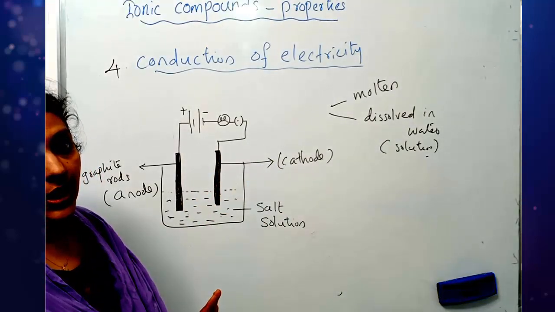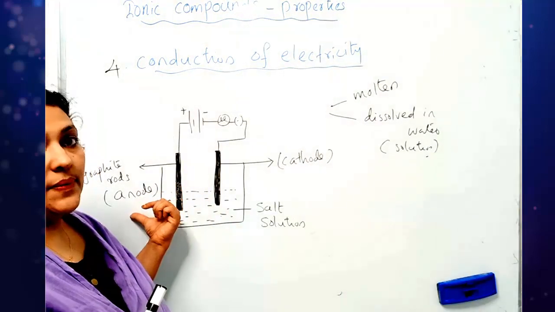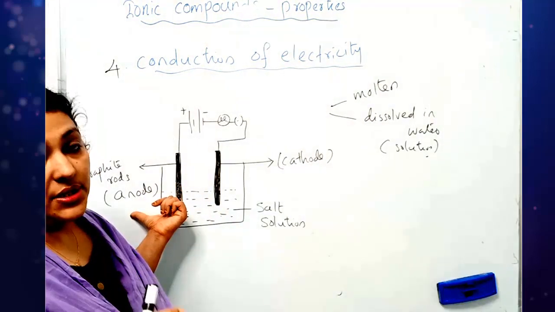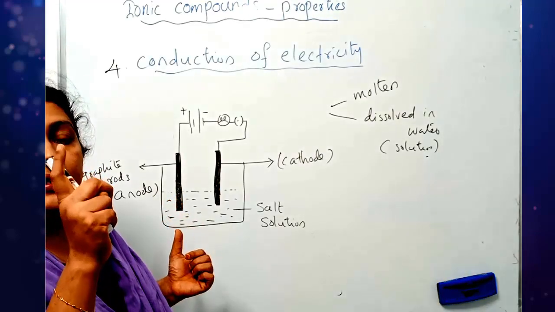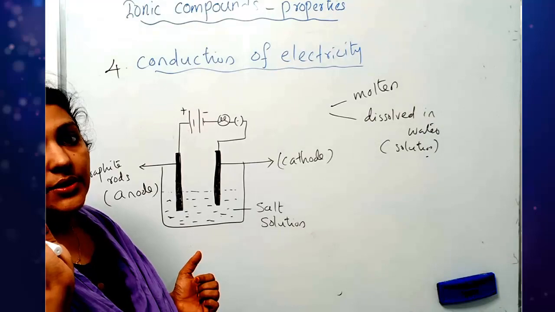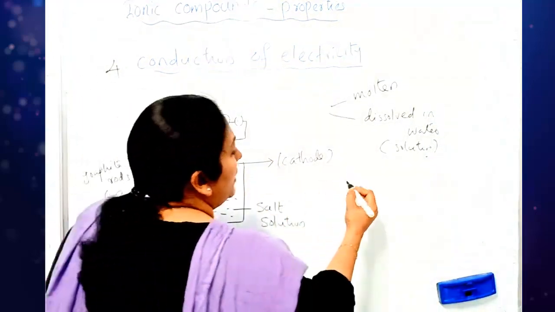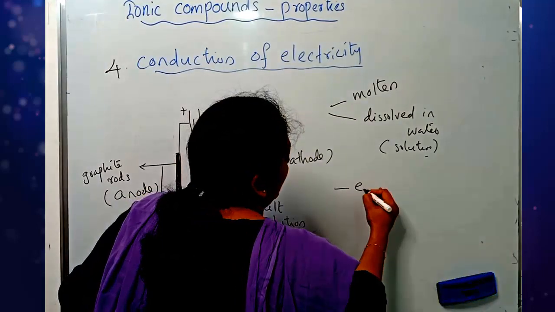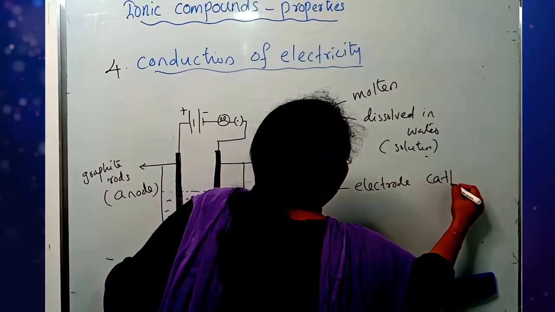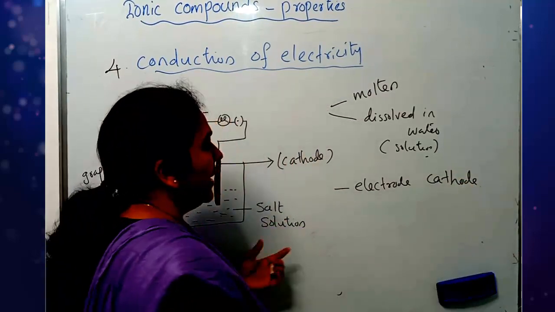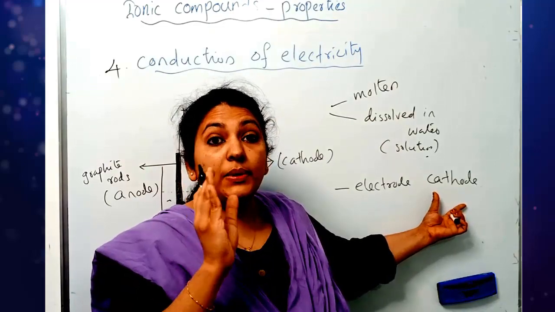Don't forget: the cathode is negatively charged, and the anode is positively charged. Before, we discussed two terms, cations and anions. We will combine those together, so don't forget these points. The negative electrode is called the cathode. Only remember that point.